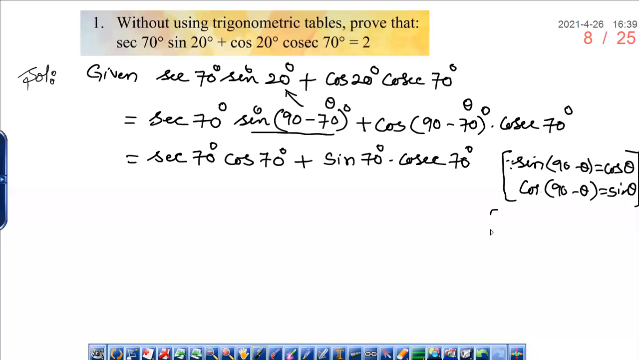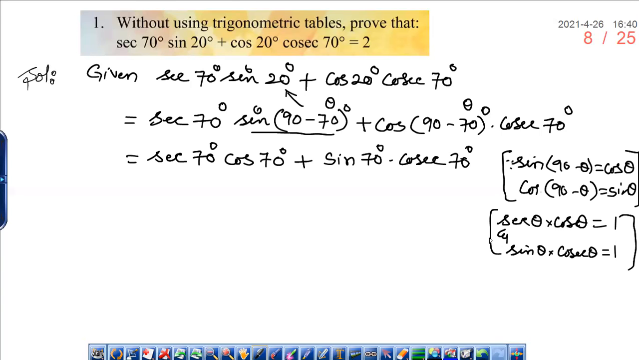Also, we also know that sec theta into cos theta is equal to 1 and sin theta into cosecant theta is equal to 1. This we have already learned in session 1.